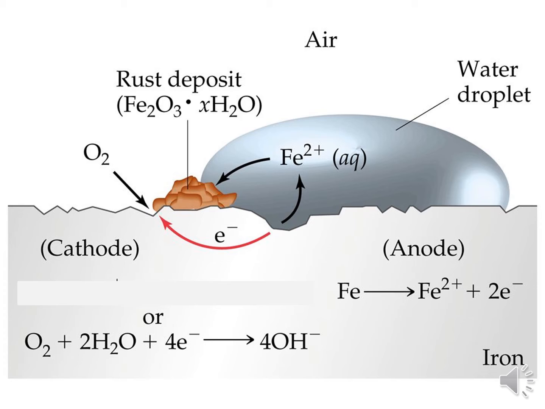In the presence of moisture, after gaining the electrons, it produces hydroxide ions. After that, the Fe2+ ions undergo further oxidation reactions and convert into rust in the form of Fe2O3.xH2O. Here xH2O means a different number of water molecules which can be attached with the iron oxide, and this is the formula of rust.